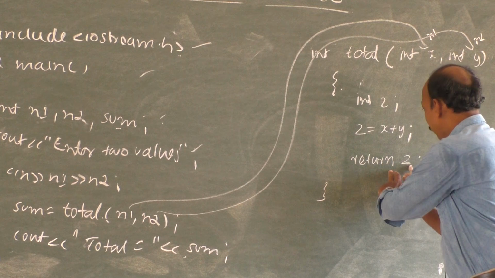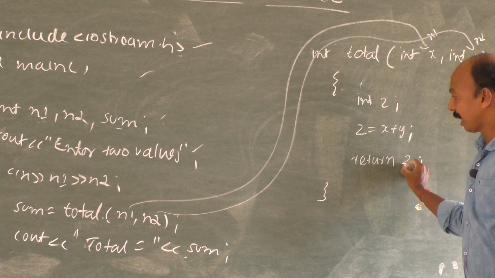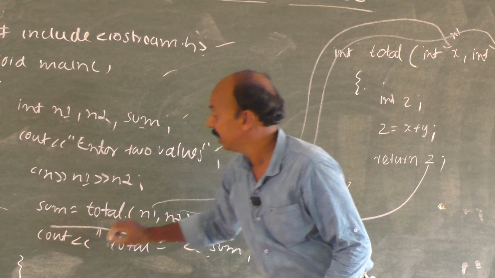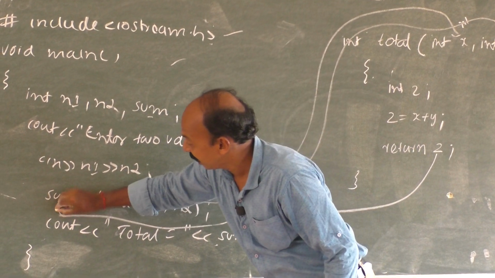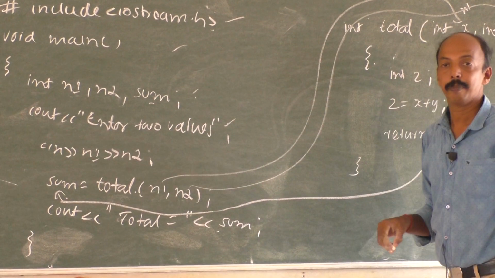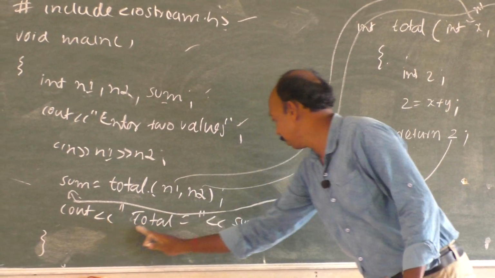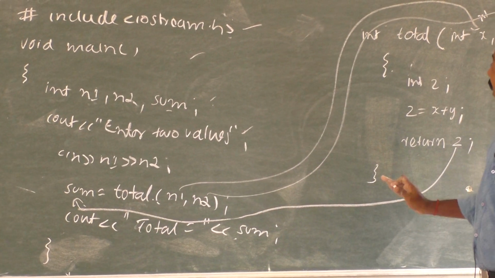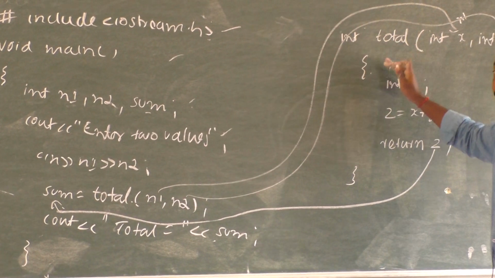And when we are returning back, where will the control be transferred back? It will be transferred back to where the control was transferred from earlier to the function. So the value of z will be stored in sum. Then that particular variable sum will be displayed here. This is how a particular function will get executed.